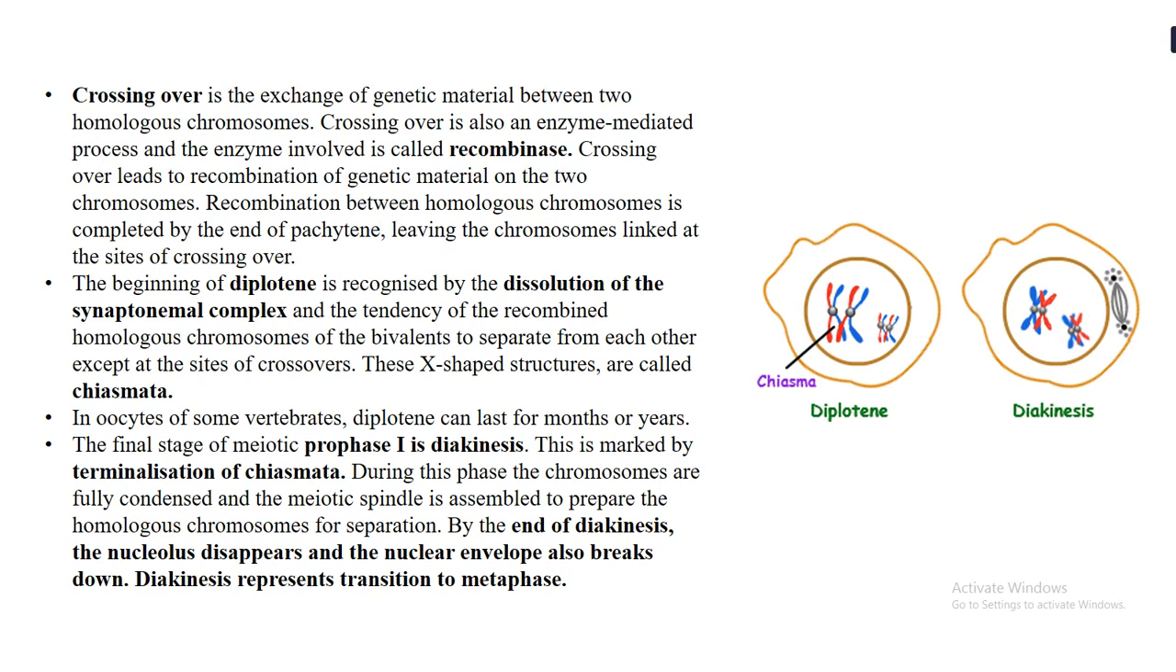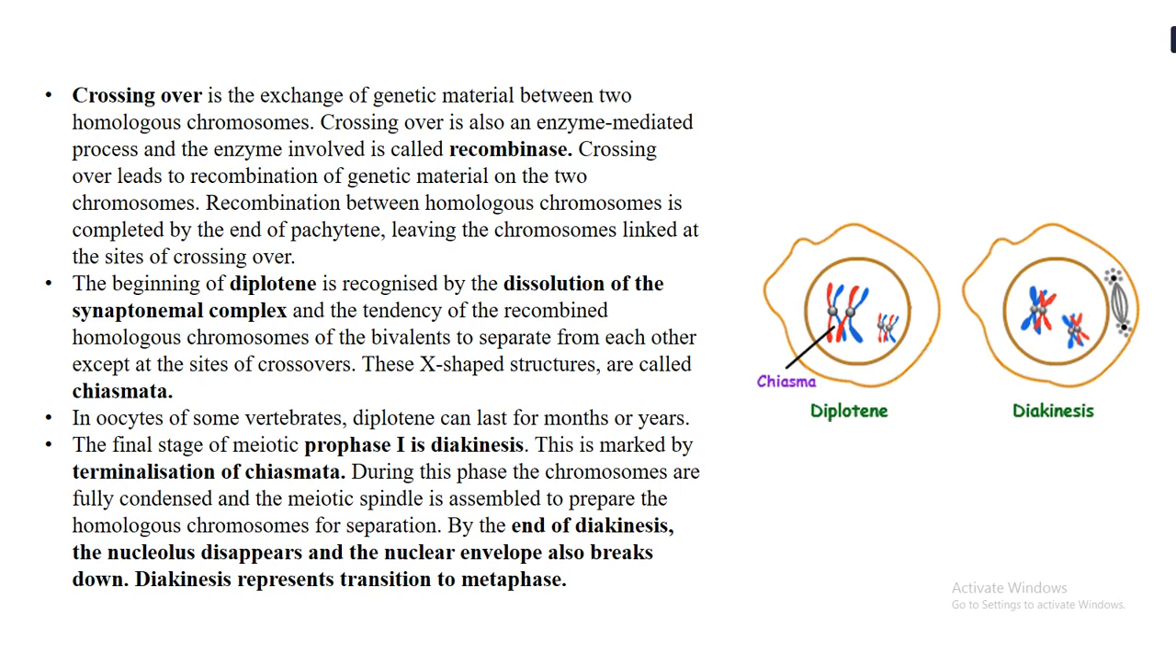This crossing over is an enzyme mediated process. That means there is an involvement of an enzyme, and the enzyme involved is called recombinase. The recombination between the homologous chromosomes is completed at the end of the pachytene stage, and so it is said that the pachytene stage, the third stage, is a little longer than the first two stages.